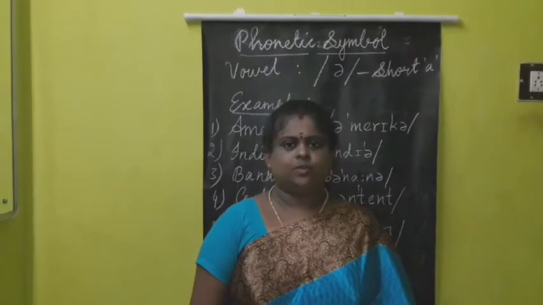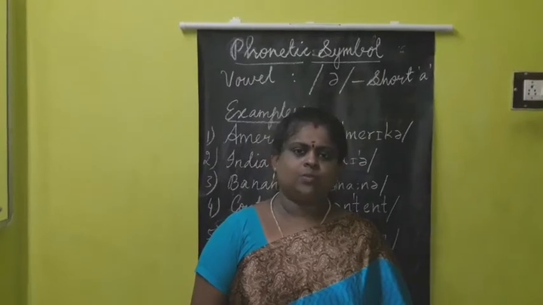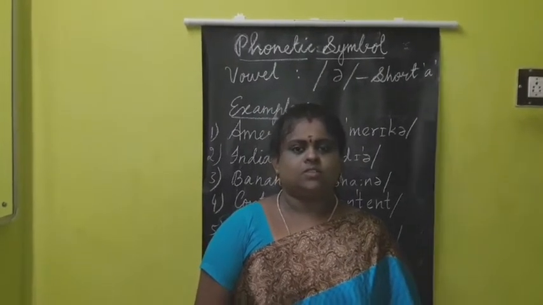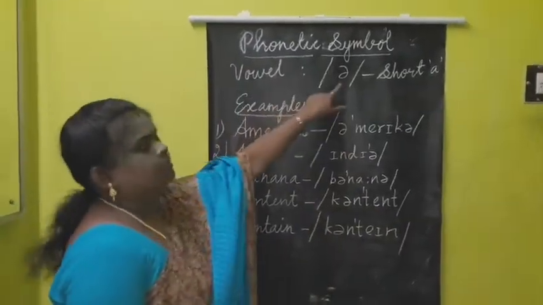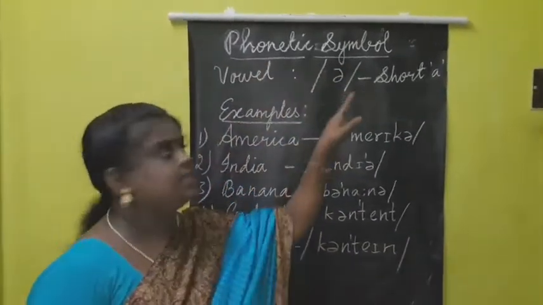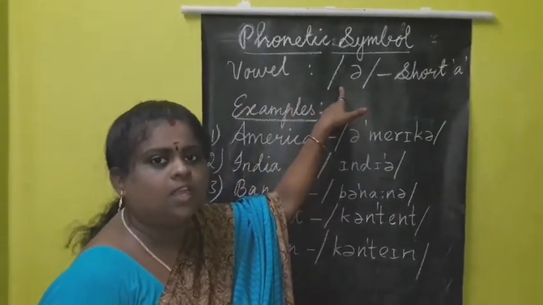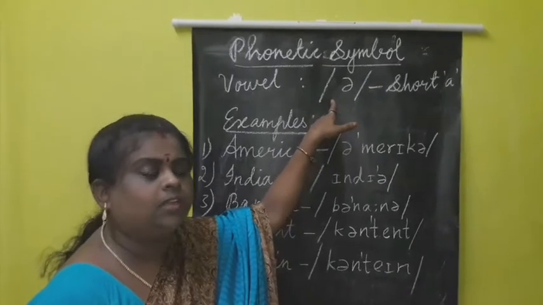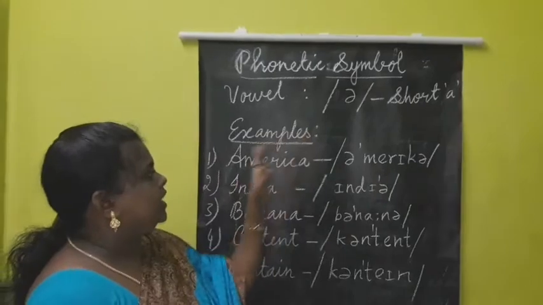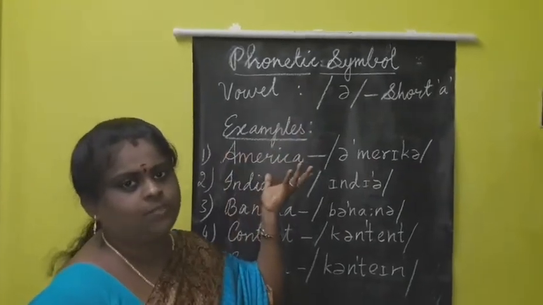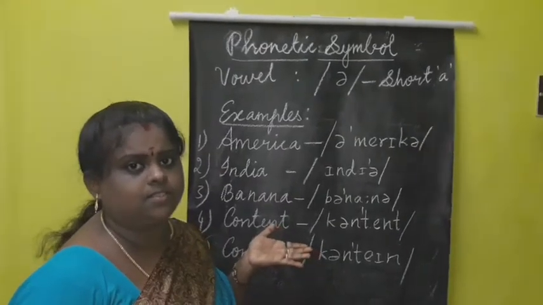So in the previous class we started phonetic symbols. Today also we are continuing that class. Today's phonetic symbol is a vowel symbol, the short ʌ sound. Not a, this is ʌ. Here I need not explain much, because you have to follow the examples, then only you can understand this sound.